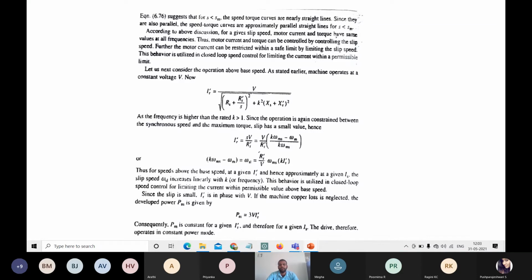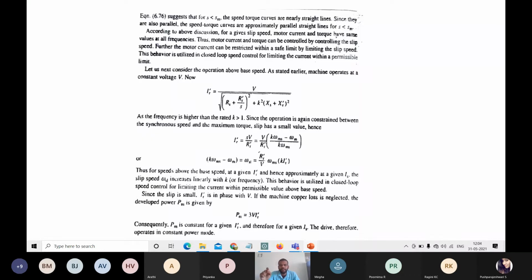By using the above equations, IR dash and IS are the rotor and stator currents, and omega SL is the slip speed. These increase linearly. For the given IR dash and approximately for the given IS, the slip speed increases linearly for the above base speed.